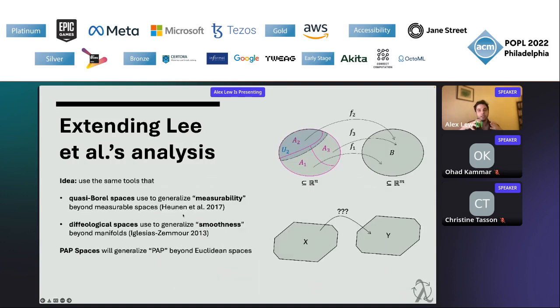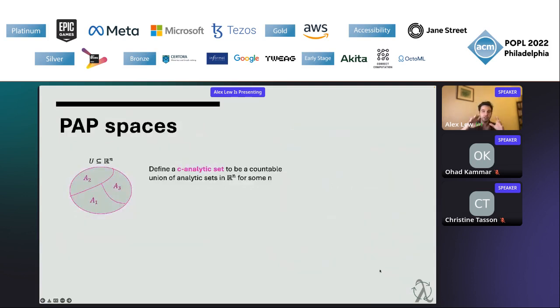In order to do that, we're going to use the same tools that were recently used by quasi-Borel spaces to generalize measurability beyond measurable spaces, and diffeological spaces to generalize smoothness beyond manifolds. Our PAP spaces are going to generalize this notion of PAP beyond Euclidean spaces to other spaces x and y. So we're going to try to answer what is a PAP function between two other spaces. As a first step toward defining this idea of a PAP space, let's define a C-analytic subset of R^n to be a countable union of analytic sets.